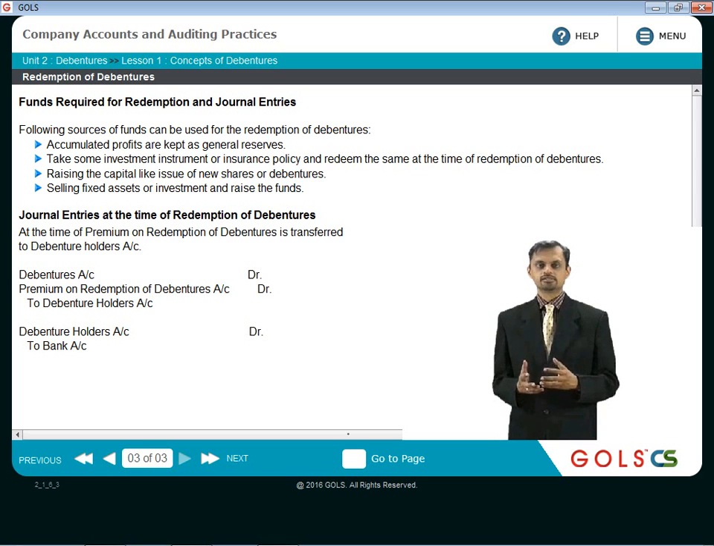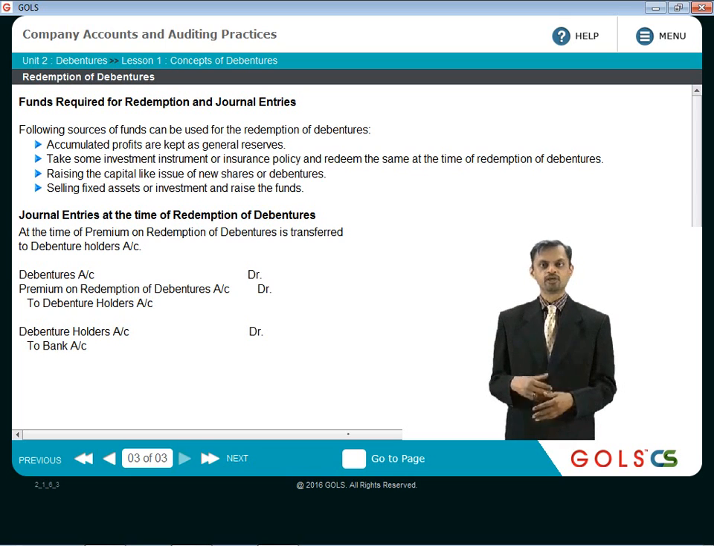Now when somebody is giving a loan to the company in the form of debentures, there needs to be some kind of an assurance within the company in the form of its financial position that yes, the company will be able to repay the amount back to the lenders. So for that purpose, there has to be some kind of protection given to them.